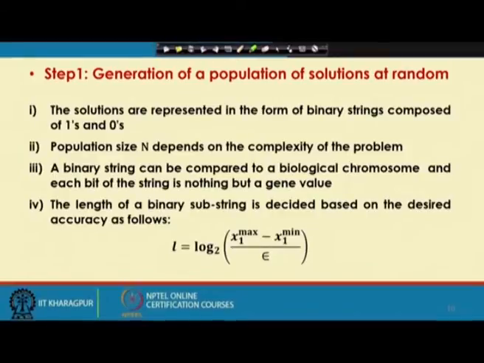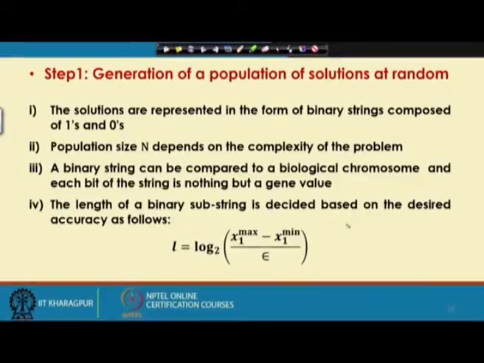Now, how do we decide how many bits to assign to the real variables like x1 and x2 to solve this problem? Let me take one very simple example.